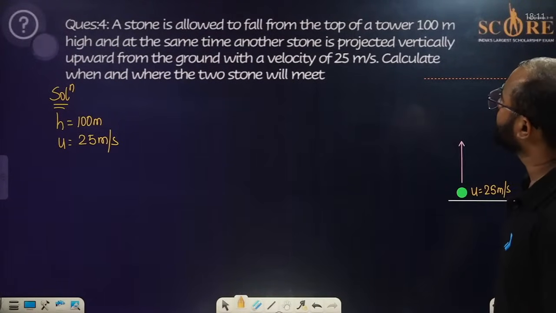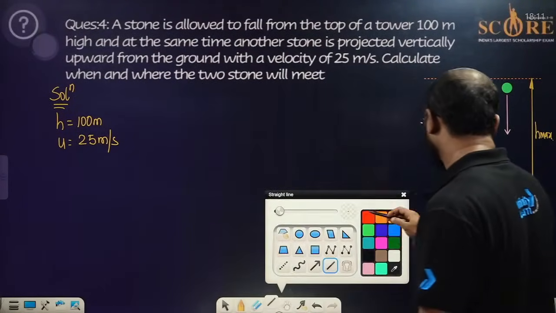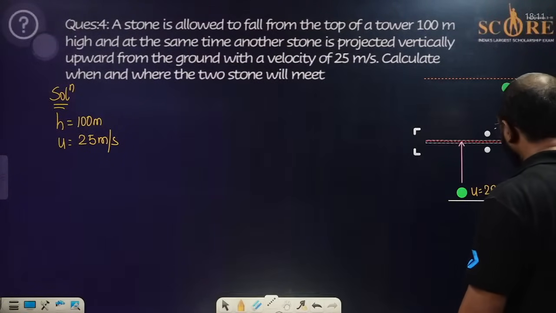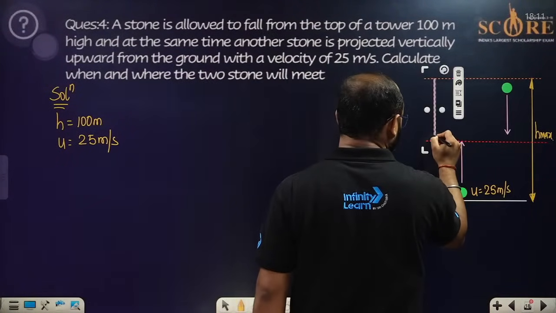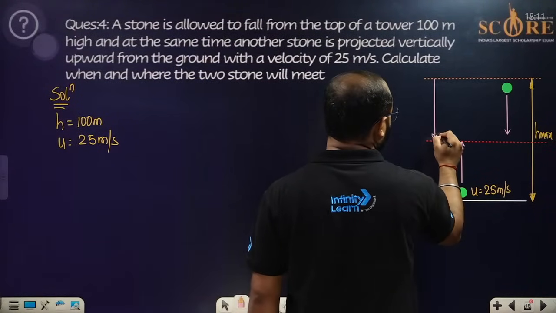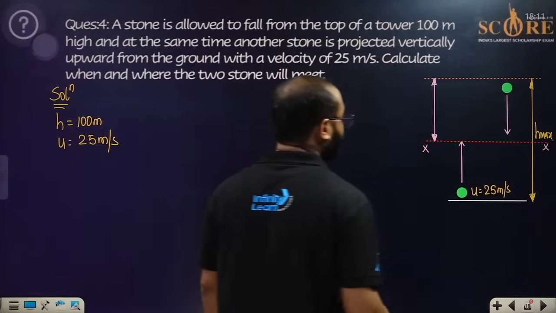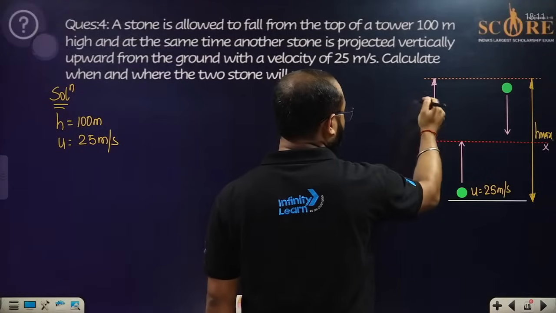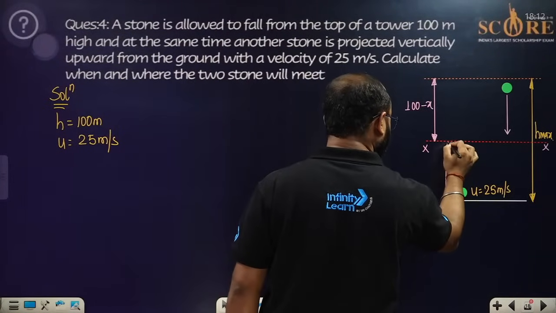Fine, no problem. What is this? Calculate when and where the two stones will be meeting. Okay, fine. So let us suppose that the bodies are going to meet at this particular point. In that case, people, the distance from the top to that particular point is X. The total is 100. Let us say this is going to be 100 minus X, and this is going to be, let us say, X.